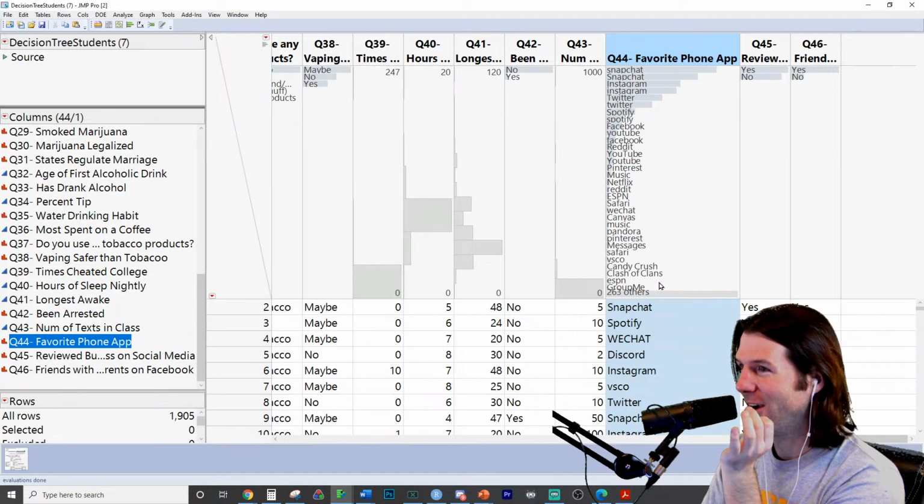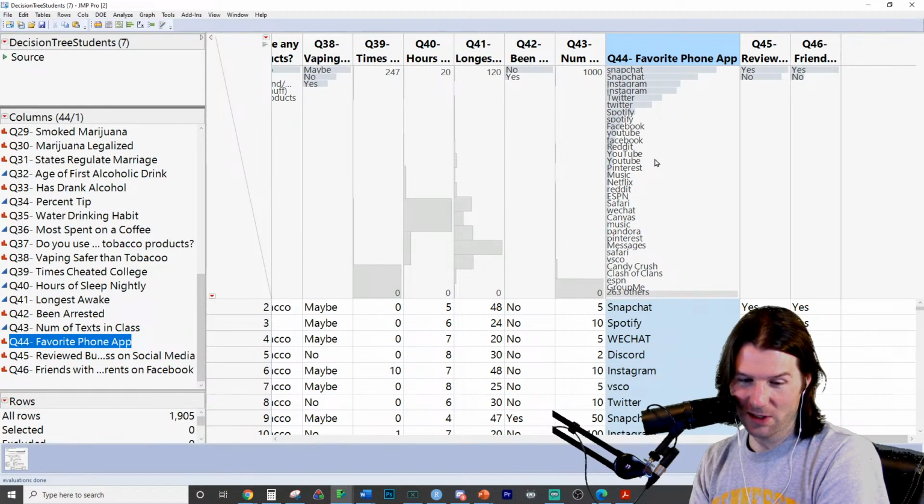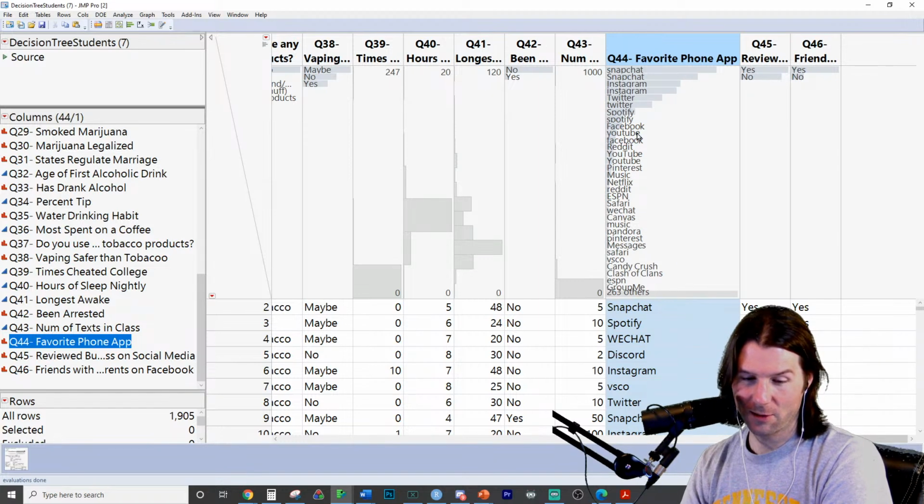Oh, Discord did make the list. Discord made the list. Where's Discord on here? Where is it? Somewhere on here, I'm sure. I don't see it. And it's gone.